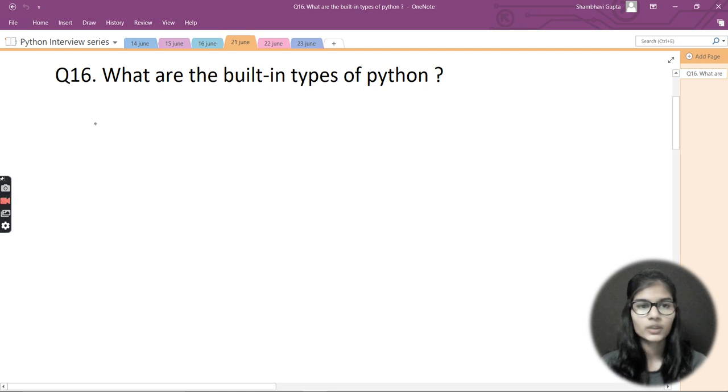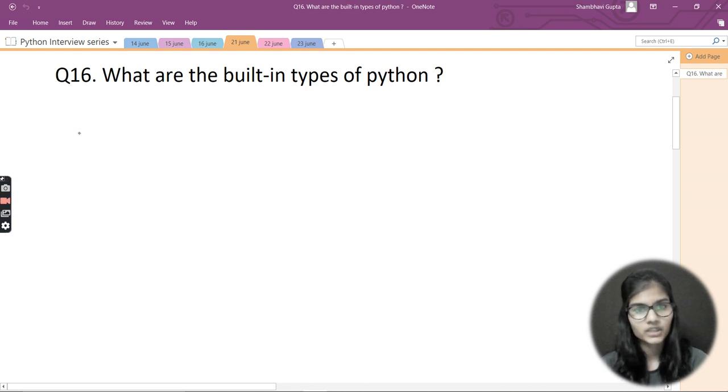So let's begin with the very first question, and that is: what are the built-in types of Python? Many of you must be saying, okay, what is actually meant by built-in types? I haven't heard this till now, and I haven't studied this in Python. But if you understand the words built-in types very carefully, you'll get to know that here it is actually asking you what are the built-in data types of Python.